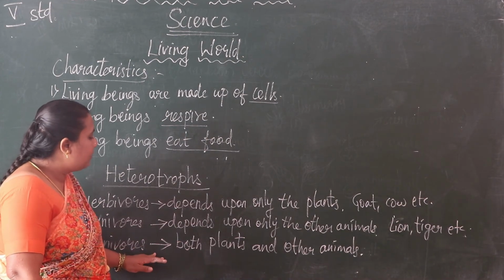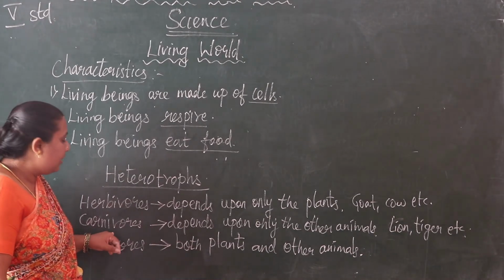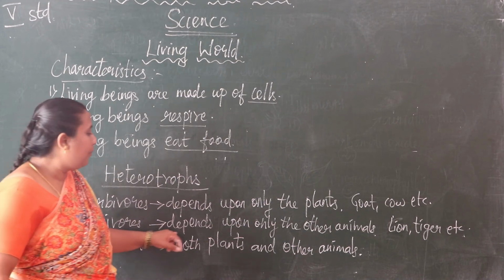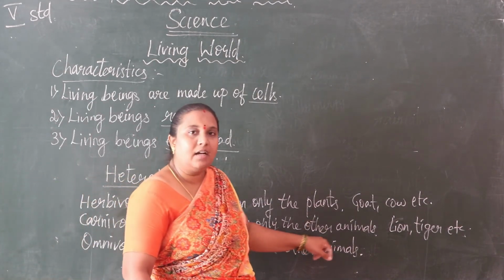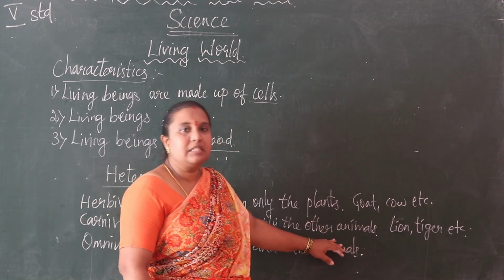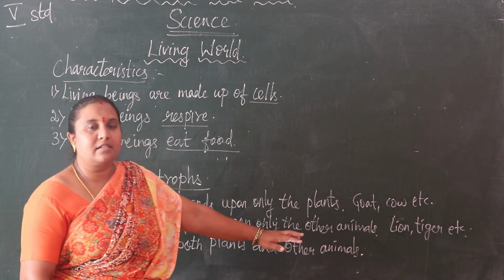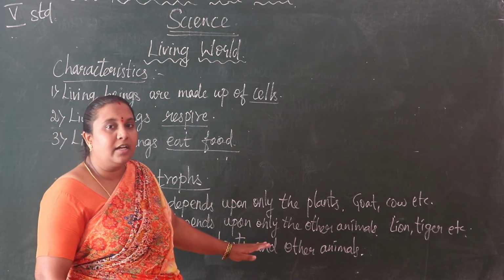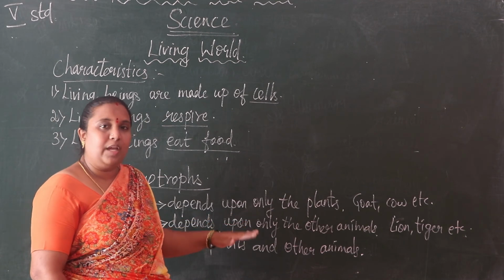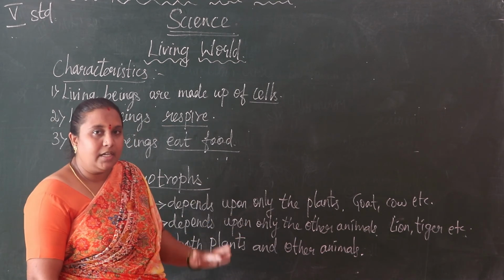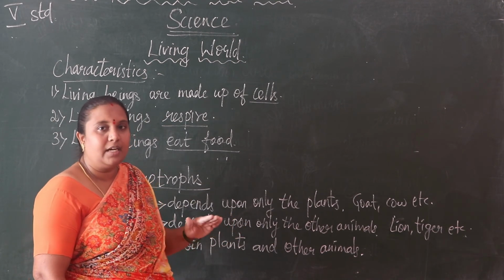Carnivorous animals depend upon only other animals. Examples: lion, tiger, etc. Lion and tiger don't eat plants. They eat only the flesh of other animals.